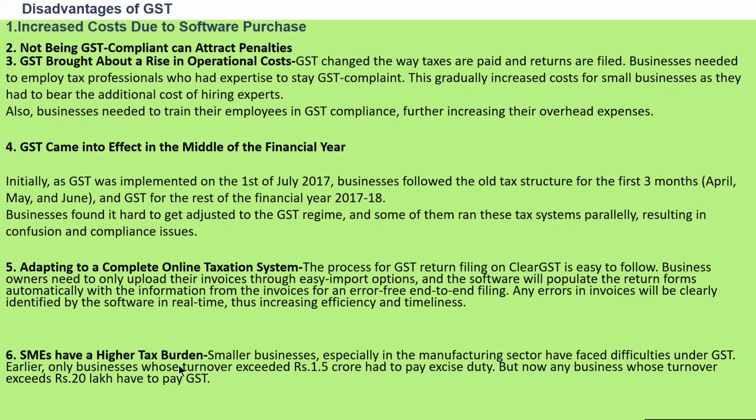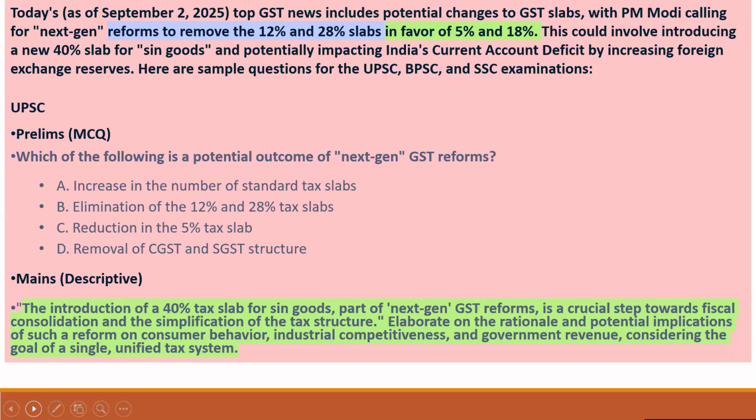Next is SMEs have a higher tax burden. Disadvantages: small businesses, especially in the manufacturing sector, have faced difficulties under GST. Earlier, only businesses whose turnover exceeded rupees 1.5 crore had to pay excise duty. But now, any business whose turnover exceeds rupees 20 lakh has to pay GST. So these are the disadvantages of GST.